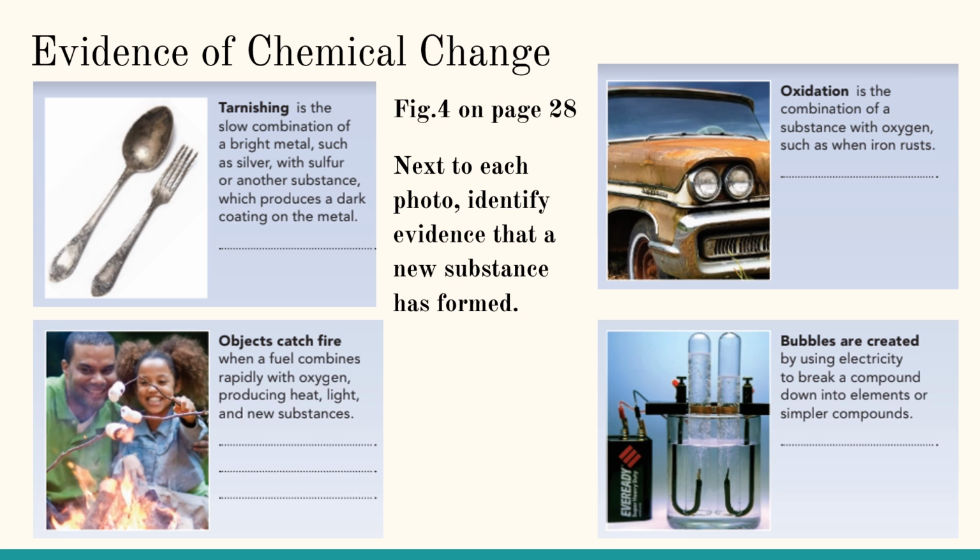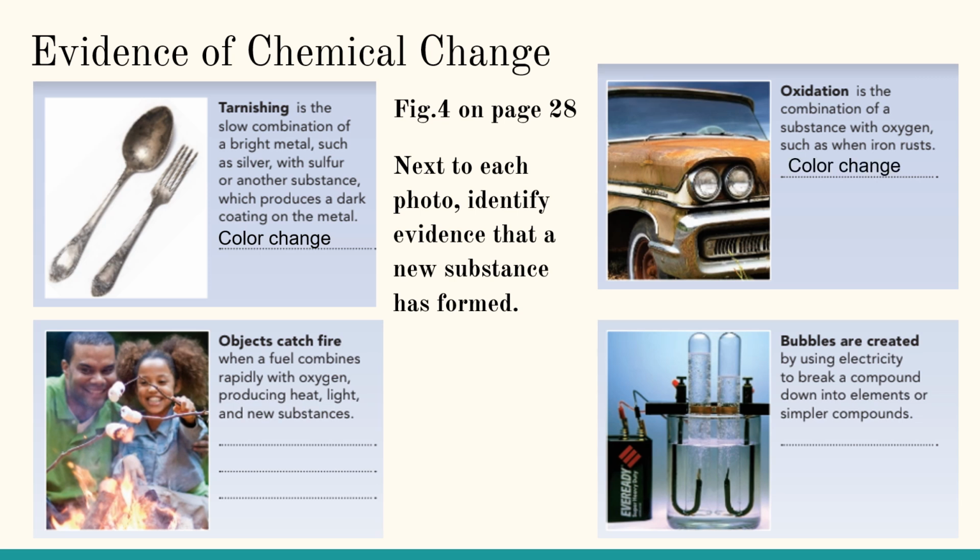So first we have tarnishing, which is the slow combination of a bright metal, such as silver, with sulfur or another substance, which produces a dark coating on the metal. This is an example of a color change, and that's one of the evidence that a chemical change has occurred. Oxidation is the combination of a substance with oxygen, such as when iron rusts. This is another example of a color change.